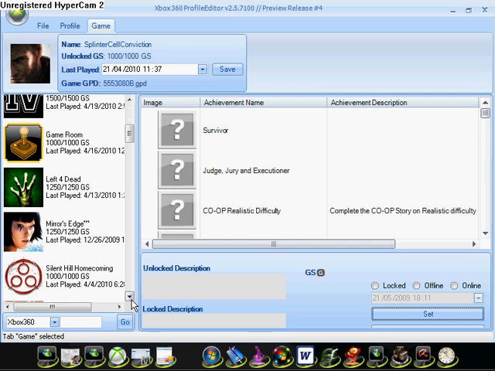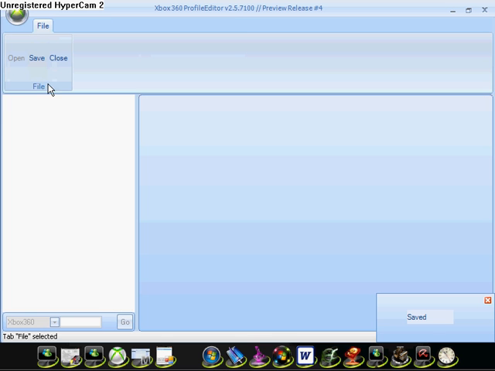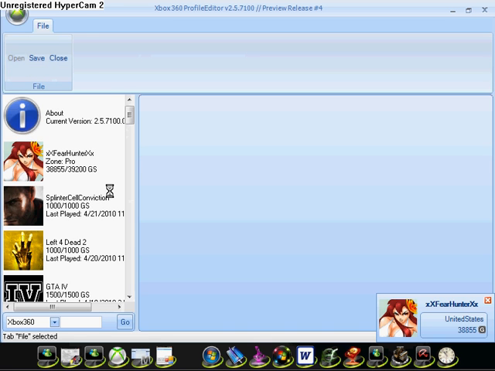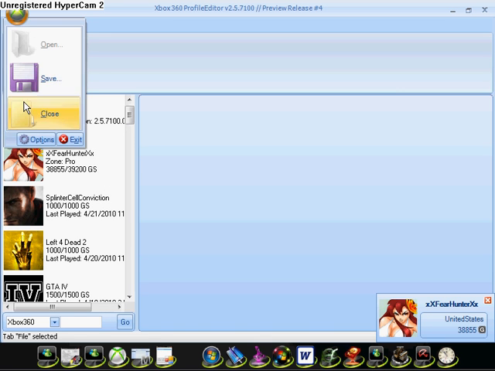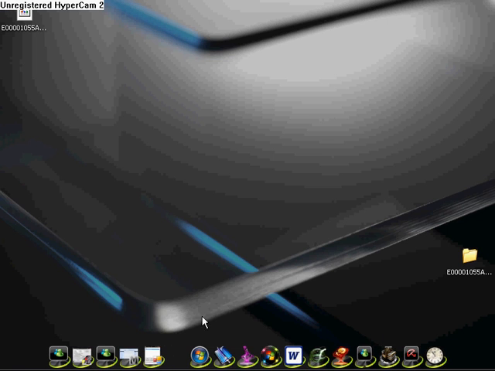Now what you want to do here is just save after you've done all your games and stuff, and wait for it to load up again right here. Okay, now that it's loaded up, just close it and close that down.